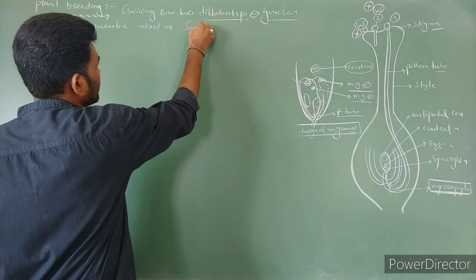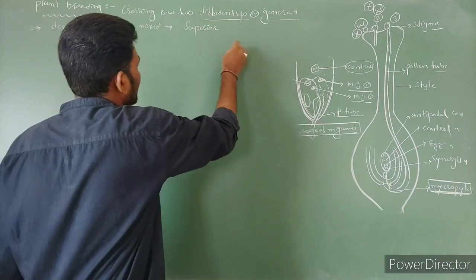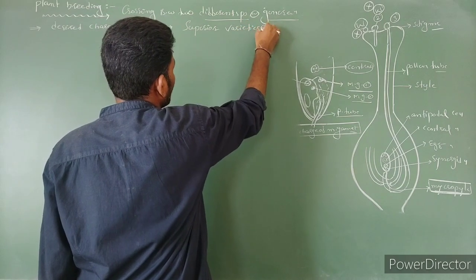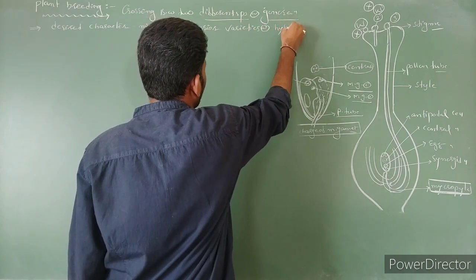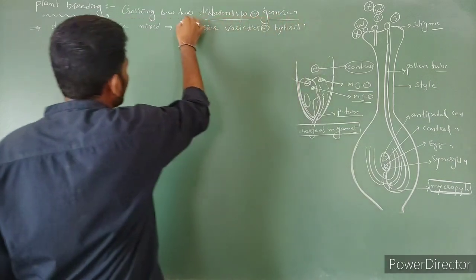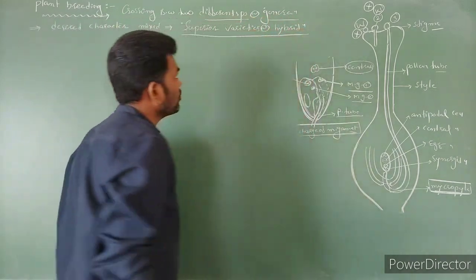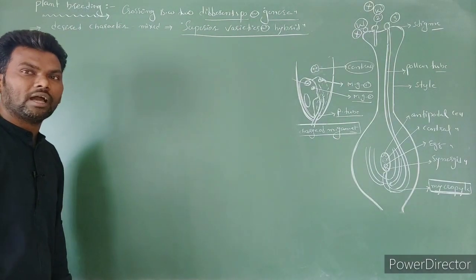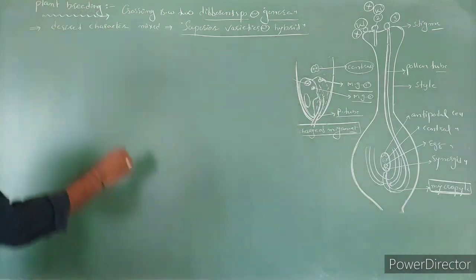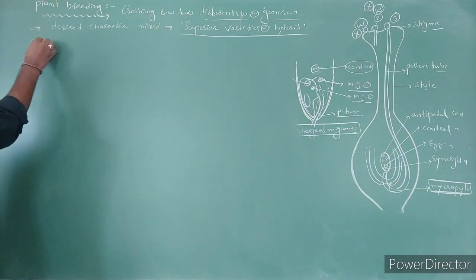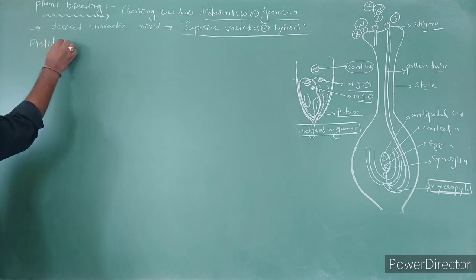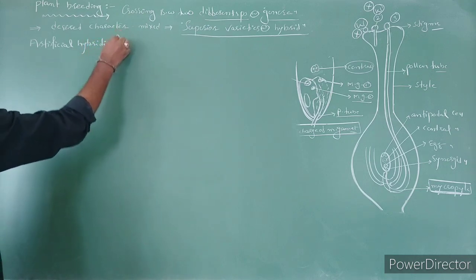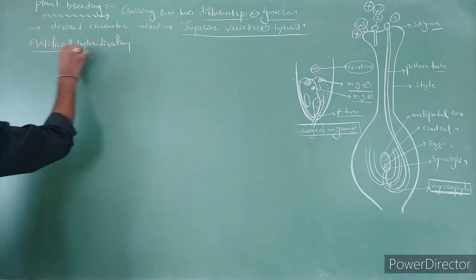To produce superior varieties, nothing but commercial hybrids. To produce superior varieties as well as hybrids, which one is the best method? Breeding, nothing but artificial hybridization, is the best method. Let's put the heading: artificial hybridization.